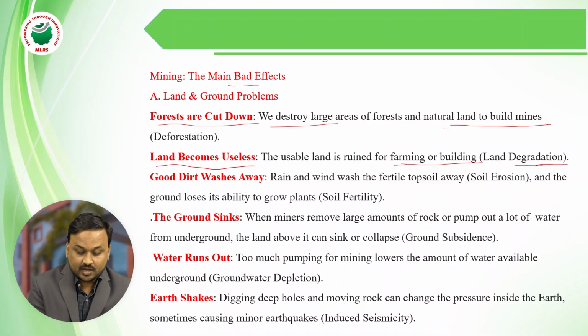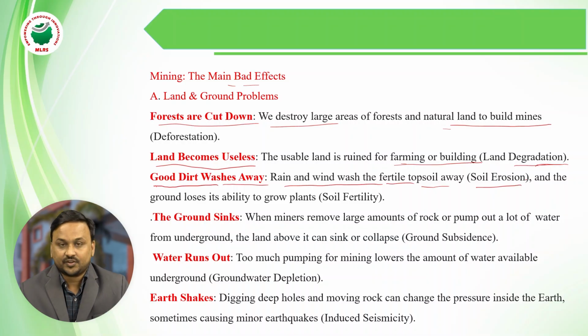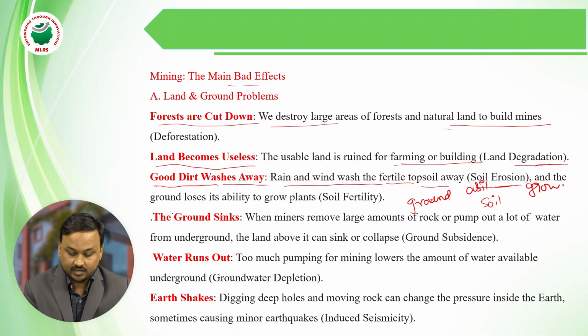Coming to the next, soil washes away. Rain and wind wash it away; this is soil erosion. Soil erosion happens, and the ground loses the ability to grow plants, which is one of the demerits.